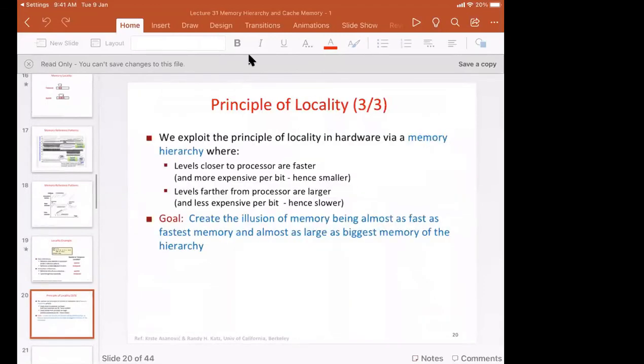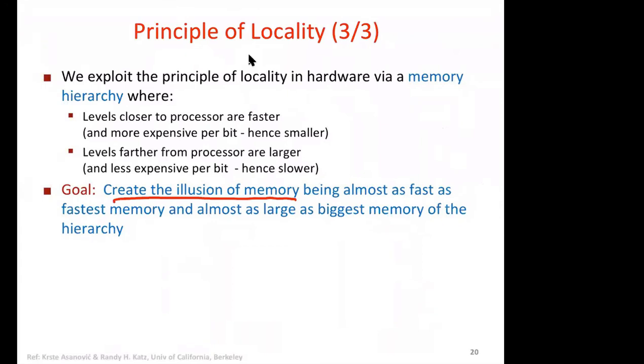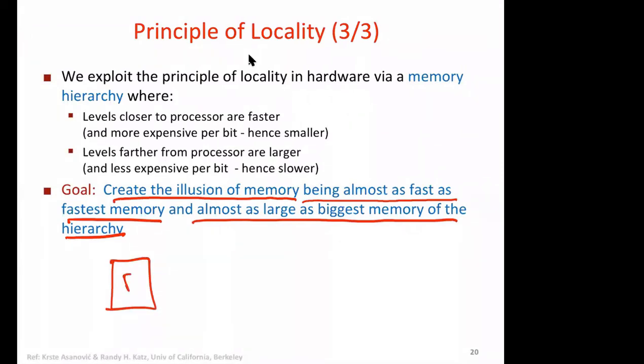Our goal is to create the illusion of memory being almost as fast as the fastest memory and as large as the biggest memory of the hierarchy. Note that the biggest memory is slowest and cheapest, and the memory at the top, the first level cache, is fastest and expensive, though smaller.